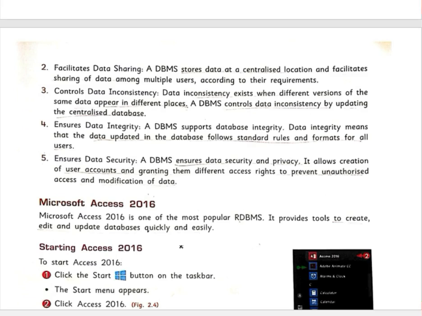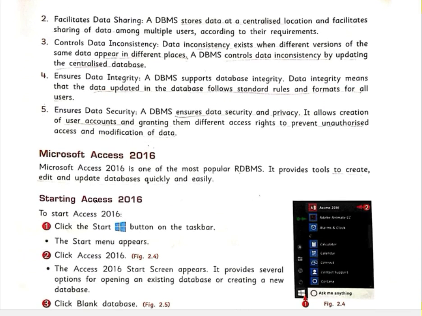Now we will move to Microsoft Access 2016, how we will start it and how it looks on your computer. Microsoft Access 2016 is one of the most popular RDBMS. It provides tools to create, edit, and update a database quickly and easily. So this is software in which we can easily create, edit, or update a database very quickly.